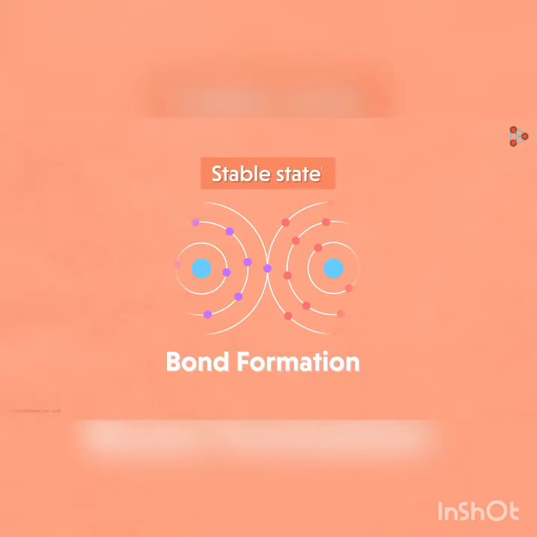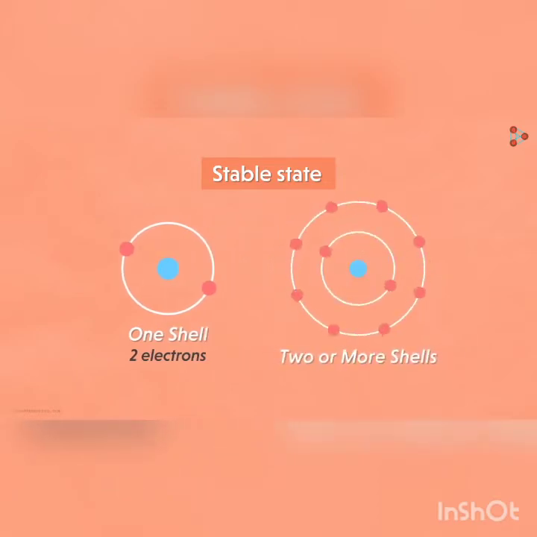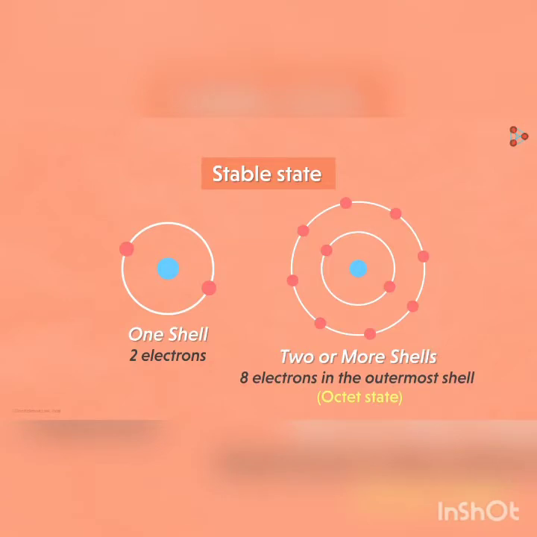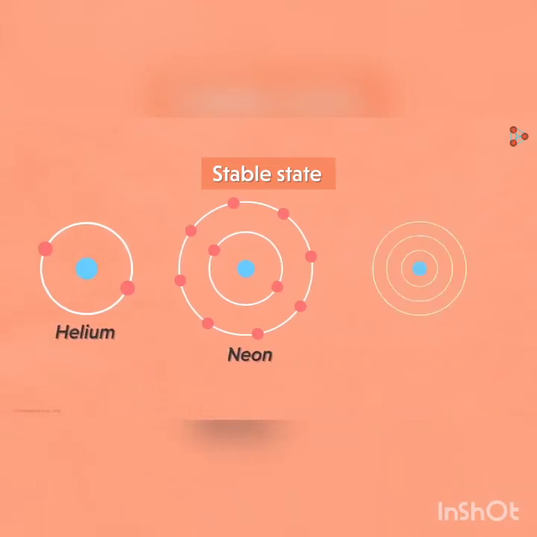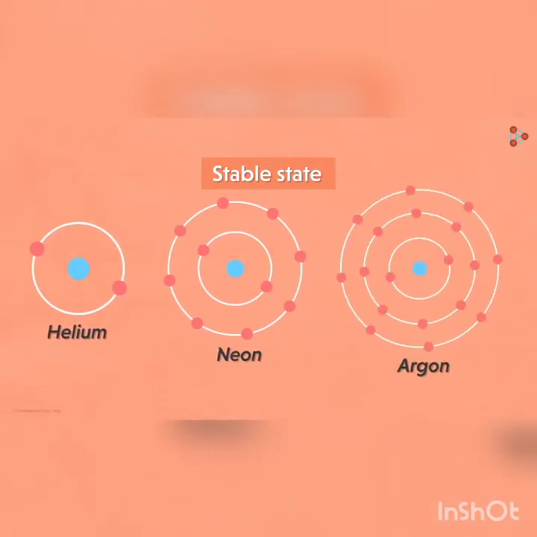And what is the stable state? Let us see. If the atom has 2 electrons in its first shell, then it has achieved its stable state. And if the atom has 2 or more shells, then the stable state is achieved when the outermost shell contains 8 electrons. It's called an octet. But the stable state is seen only in the case of few elements. We know the elements like helium, neon, argon have atoms with such desired electronic configuration.